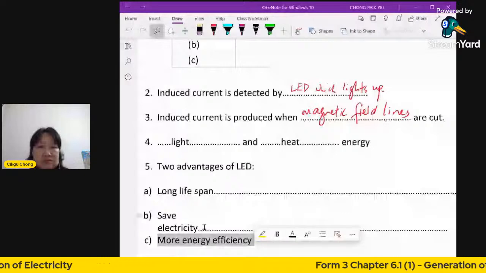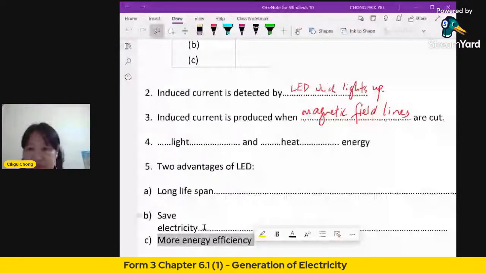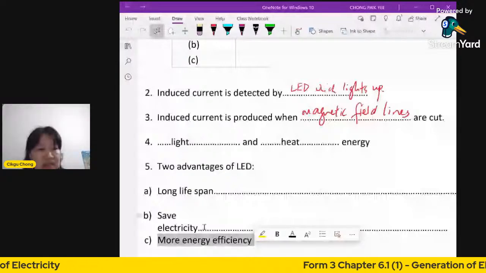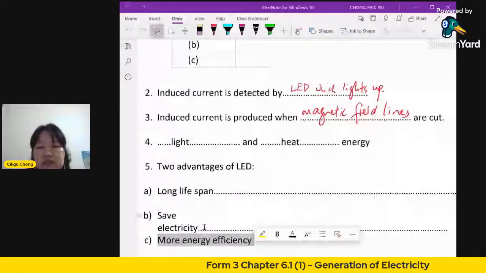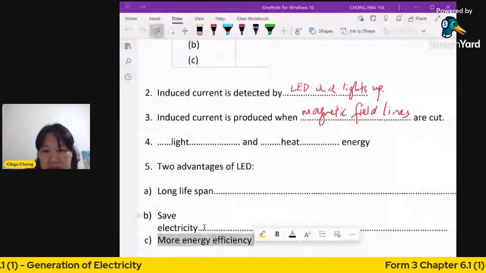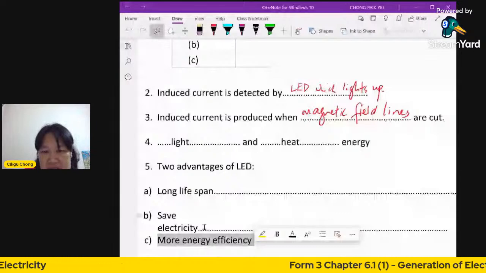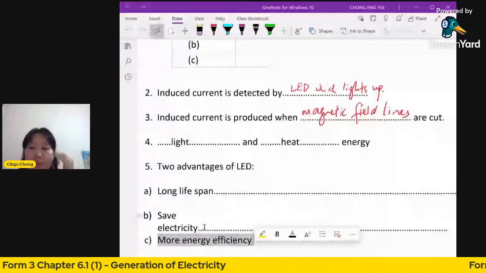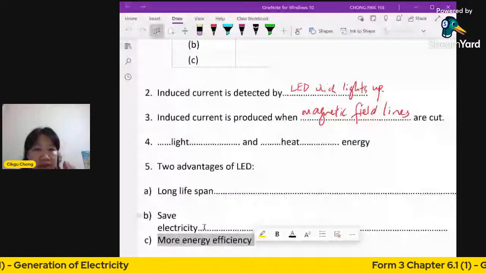Good. All right. Then directional lighting. Okay, that means you can direct the light with it. All right. Increase energy efficiency. Yes, that's a correct one. When you want it more efficient, that means more of the electricity is being turned into light, but your heat is very little, because you don't want heat, right? You want the light. Okay, low voltage operation. Yes, correct.